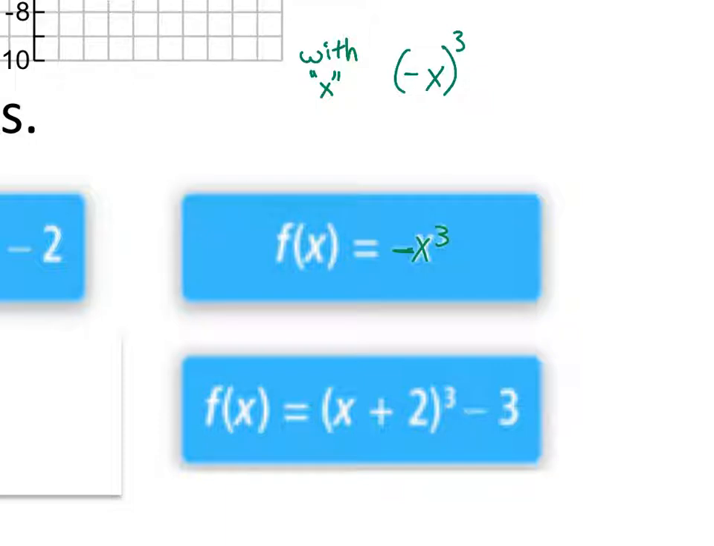Okay? And remember, that makes the difference because all of the changes that are with the x are horizontal, right? And all the changes that are not with the x are vertical. So in our example here in the blue box, that negative is not in parentheses with the x, so that makes it vertical. This is a vertical what? Reflection. Reflection, right. So the negative gives us a reflection. And if it was with, it would be a horizontal reflection? Exactly. If it was with the x, like in parentheses, it would be a horizontal reflection.